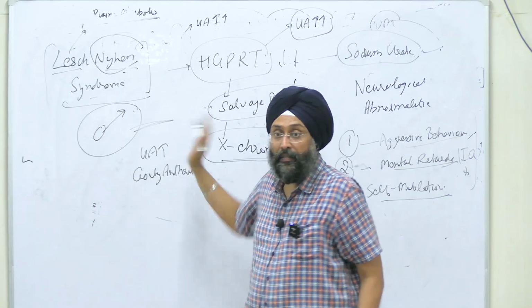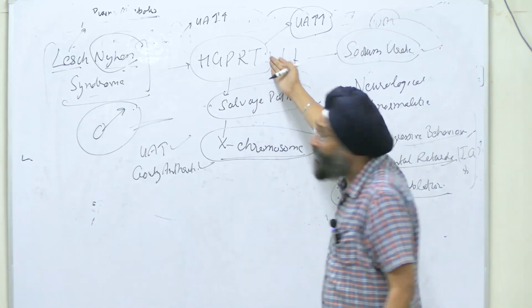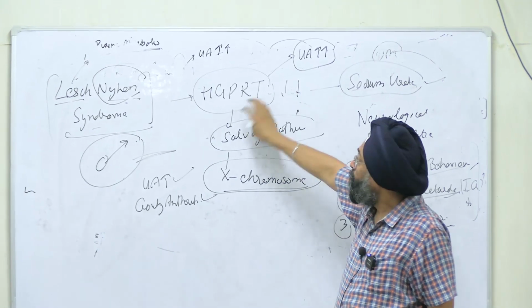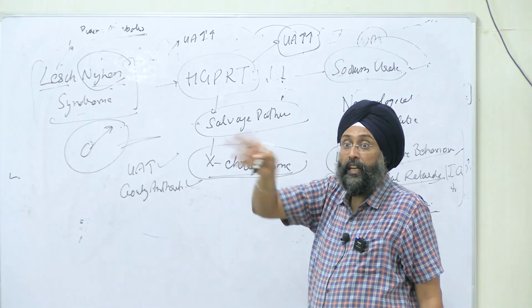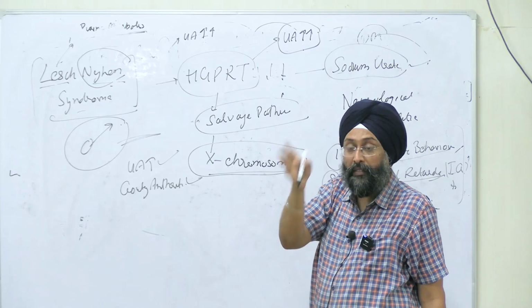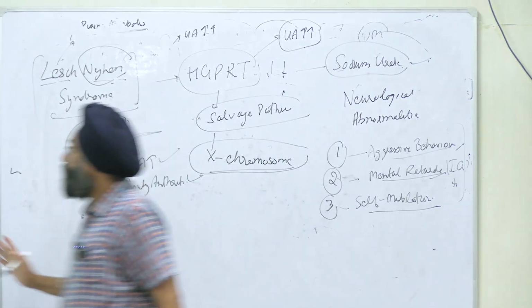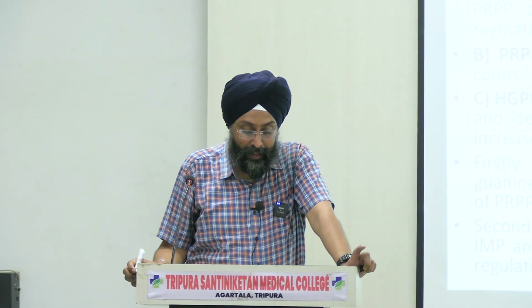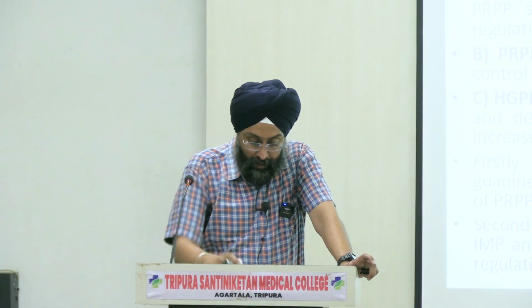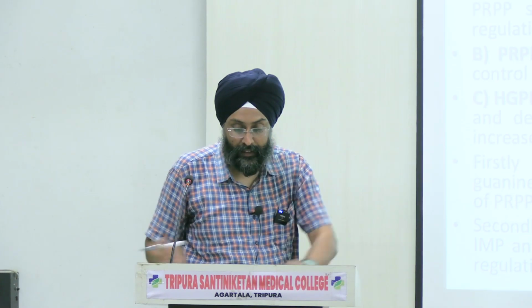Clear? And the symptoms mask with the symptoms of gout as well, because it will have high uric acid levels and gouty effect, because the enzyme is the same. HGPRT deficiency is there, and it is an enzyme of the salvage pathway. This enzyme is not there, so the purines are diverted to de novo synthesis. So de novo synthesis will move more, it will lead to more IMP and more uric acid. Right? So that causes Lesch-Nyhan syndrome. There is learning disability as well, mental retardation, aggressive behavior, right? And the patient has an irresistible urge to bite his fingers, high uric acid levels are there, gouty arthritis is there, right?